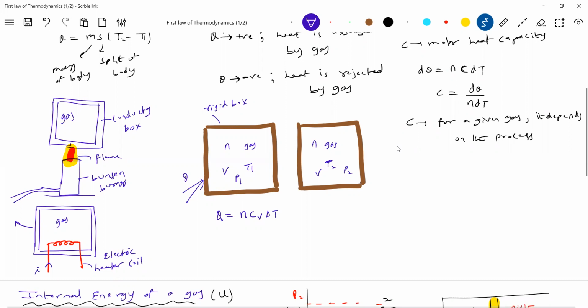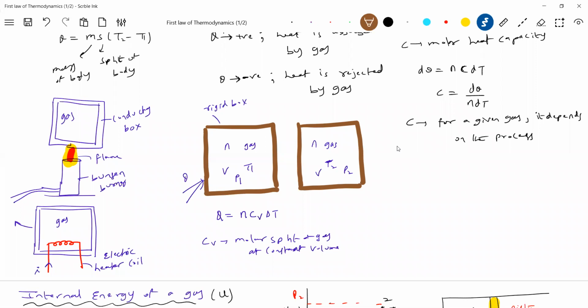So look at that molar heat capacity. Now it will have some value called Cv. So what is happening here? What is Cv? You should call it the molar specific heat of gas at constant volume. Similarly, I can supply heat to a gas in such a way that it absorbs heat at constant pressure. Sir, is it possible?